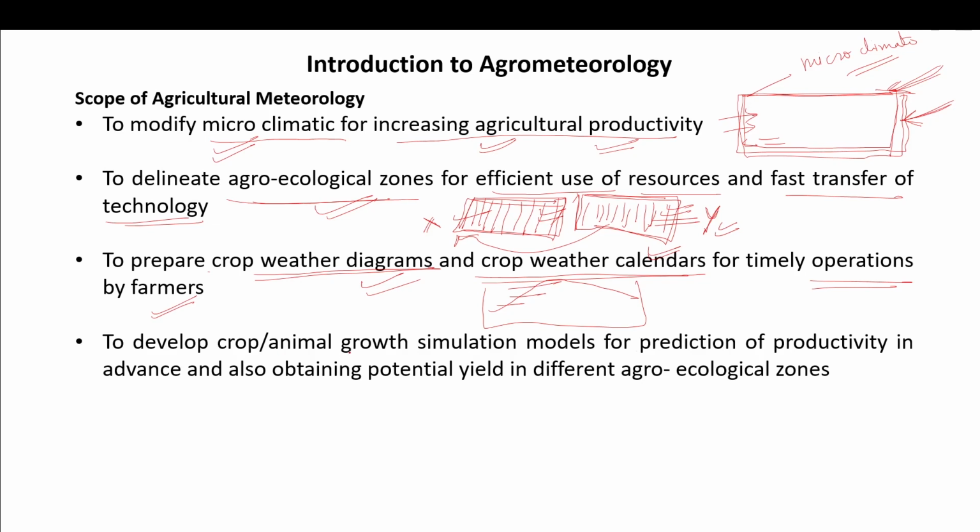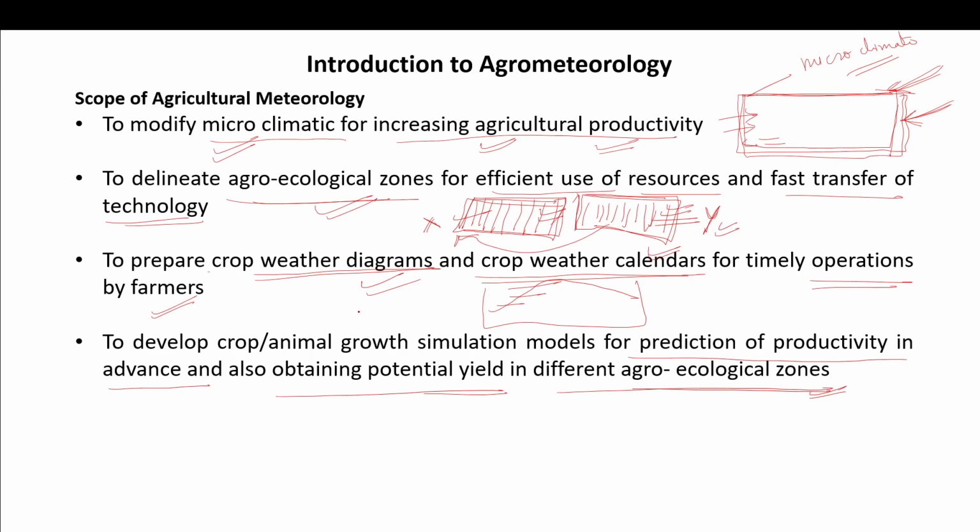Okay, so to develop the crop and animal growth simulation model for the prediction of productivity in advance, and also obtain the potential yield in the different agroecological zones. So not only will they know that in this particular weather we can grow certain types of crop, not one or two types of crops, but we can grow these certain types of crops, and these particular crops provide a great yield, which uplifts the economic condition of the farmers.